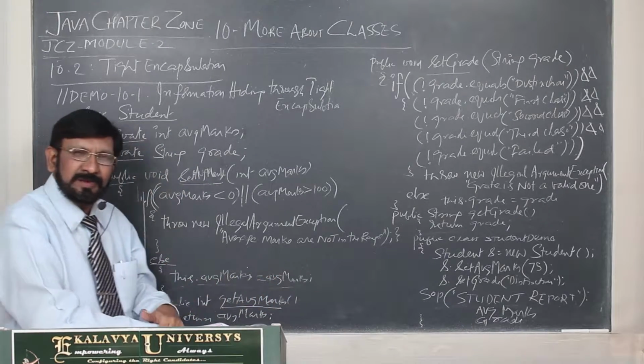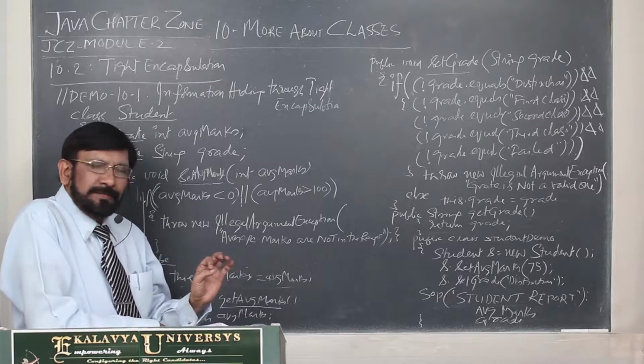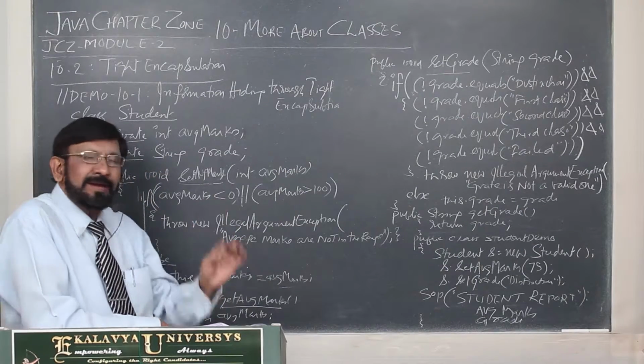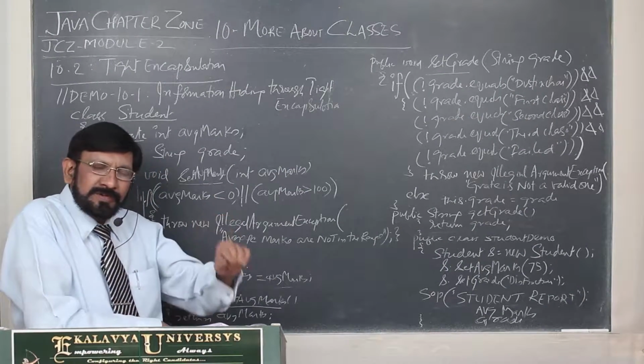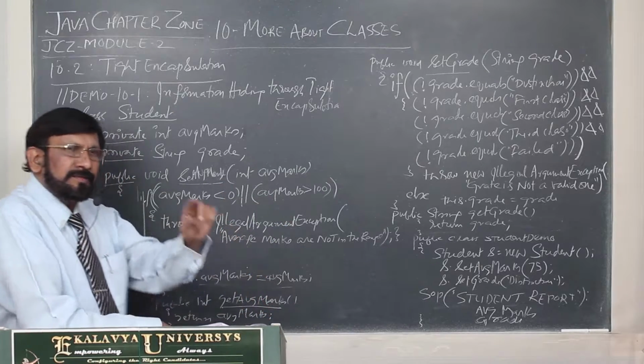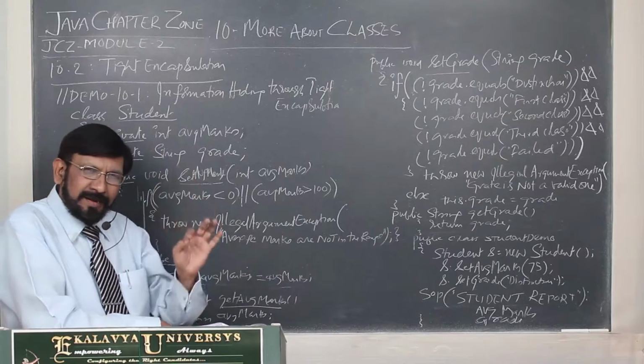Actually, this is a new element to you. This means, for the time being, you understand that current object, which object is using this, is represented by this. Just current object.